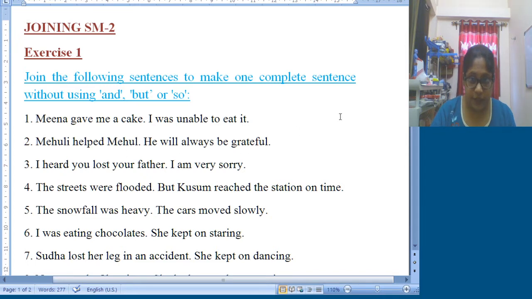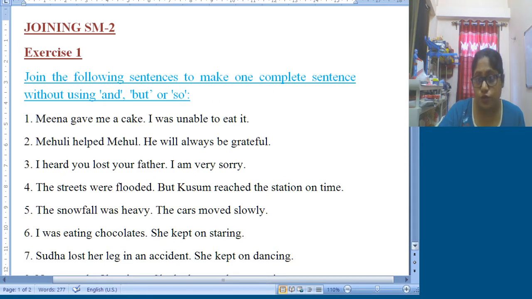So keeping this particular instruction within your mind carefully, you need to change these 10 sentences. Now often I find many children do not read the instruction, they join with and, but or so. In that case they simply get 0.